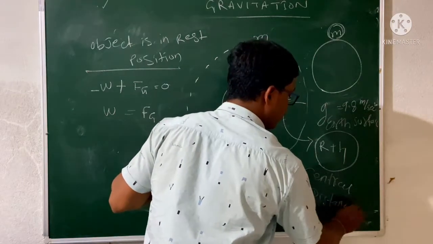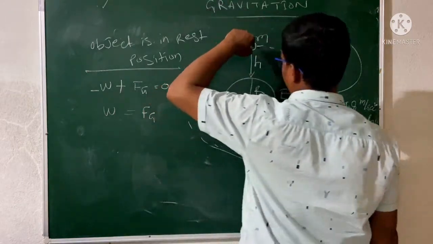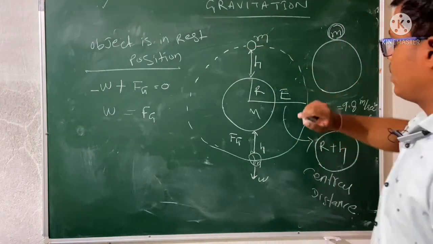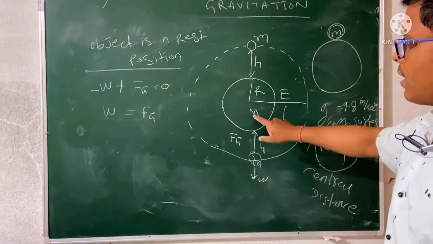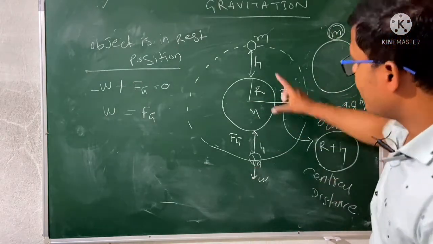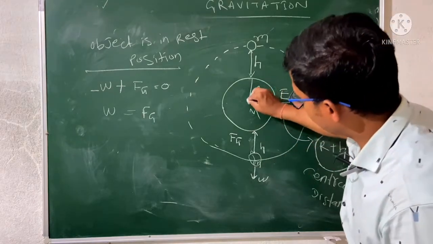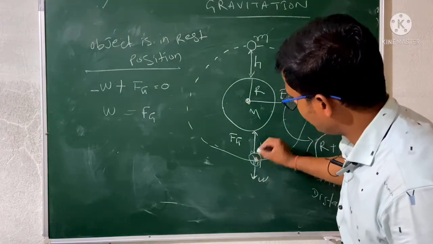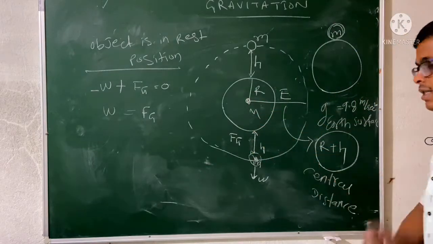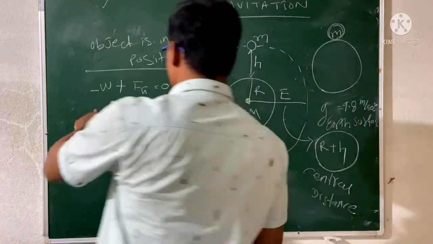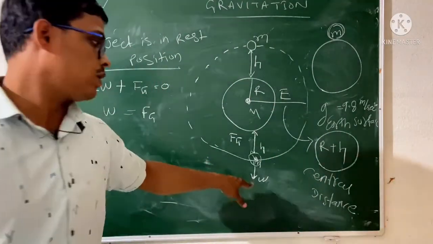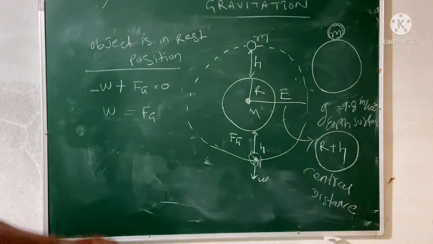So first of all, write: let us consider an object which has mass m, situated at a height h. Let capital M be the mass of the earth, capital R is the radius of the earth. So here, this is the center. What is the central distance? R plus h is the central distance. So now you apply the mathematics. This is in rest position. When it is in rest position, the weight and the gravitational force will be equal.